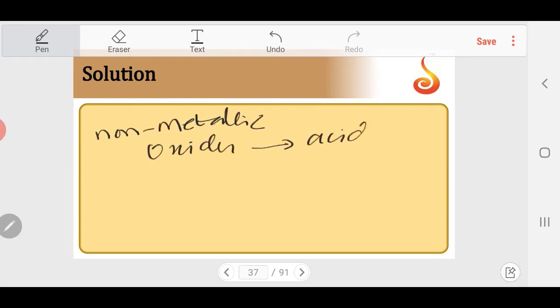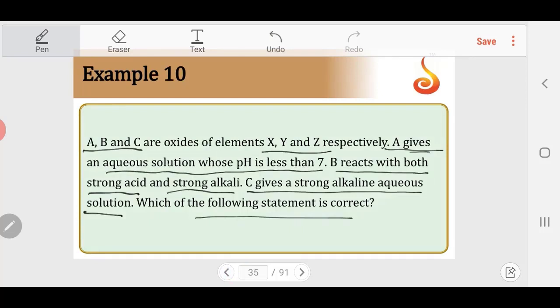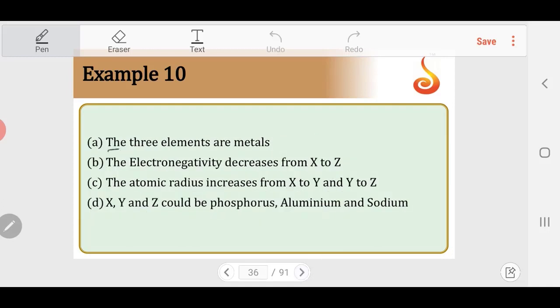give acidic solutions, metallic oxides generally basic. So if you go through the question, A should be a non-metallic oxide, that means X should be a non-metal, and B and C can be metallic. Metallic oxides can be even amphoteric as well as basic. As a result, I can say the statement that all three elements are metals is wrong.